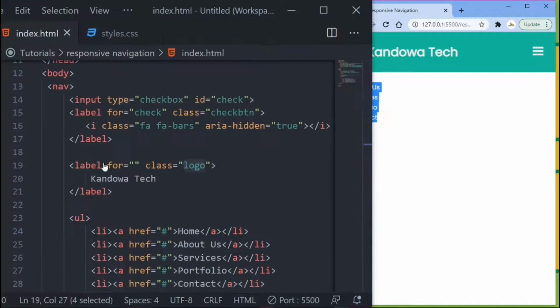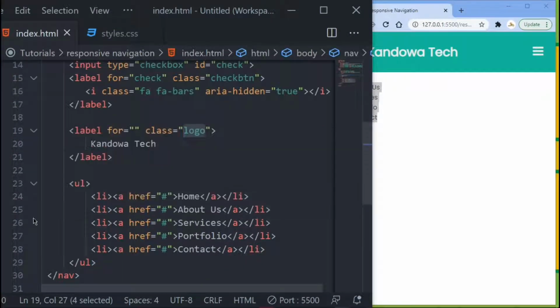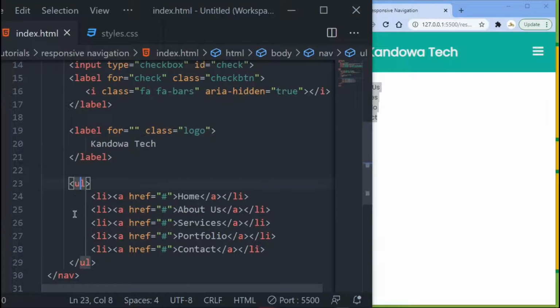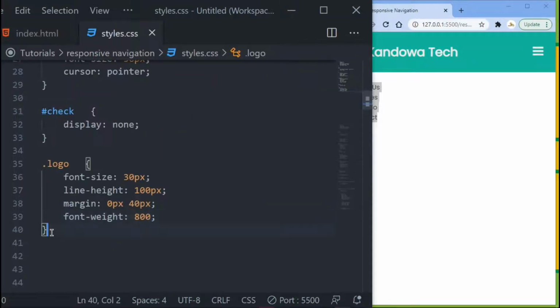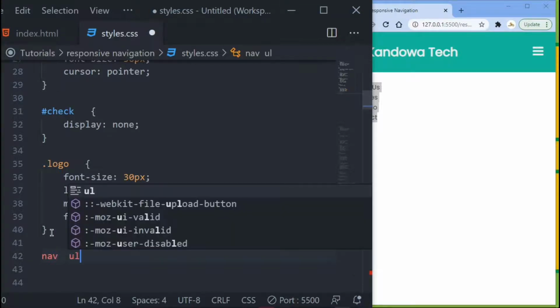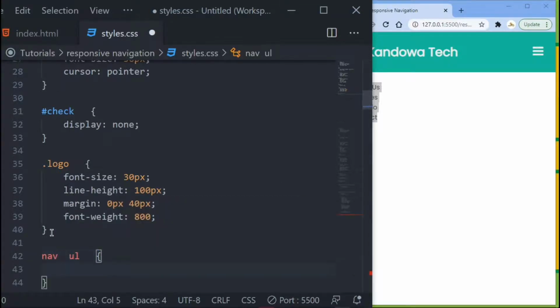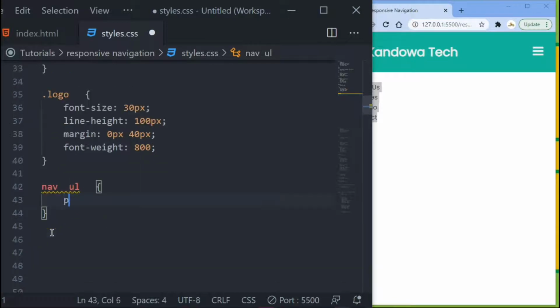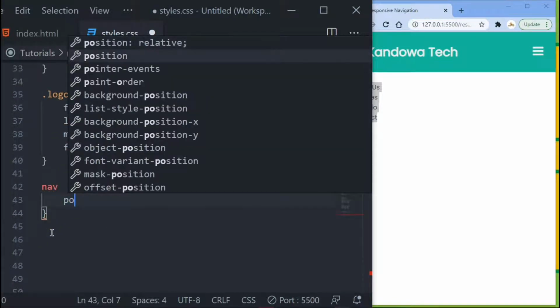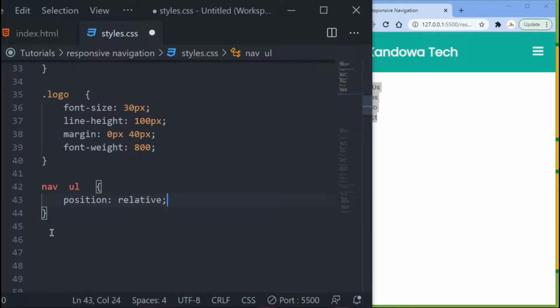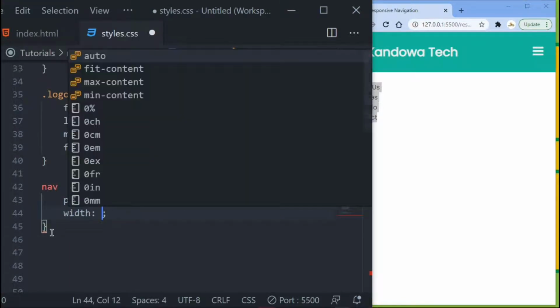So now you want to move on to targeting your URL or your list item. If you come in here, you got this unordered list here, this unordered list tag there. So that's what you want to move on to next. So let's jump into our CSS and then call that, it's nav, it's inside our nav, and then it's your unordered list there. Right, so the first thing you want to do is just set the position, you want to use relative, and then the next thing you want to give it the width,